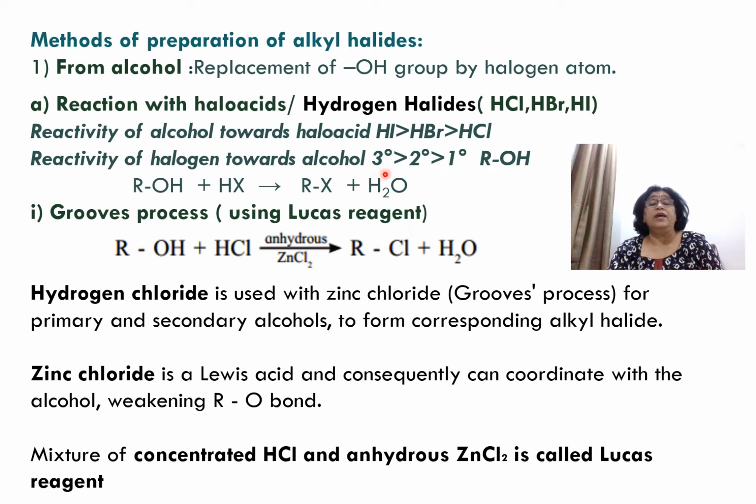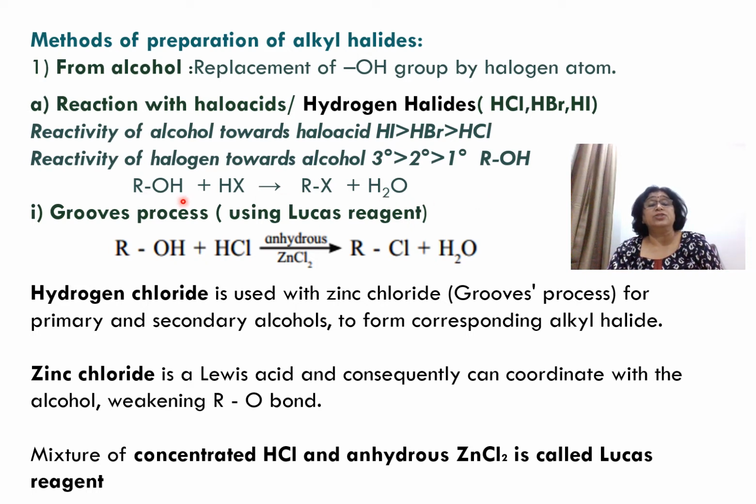So 3-degree alcohol forms the tertiary butyl cation. Likewise, 2-degree alcohol will form isopropyl cation, and 1-degree alcohol will form ethyl cation. If you compare the stability of these cations, the 3-degree alcohol forms the tertiary butyl cation, which is most stable, then isopropyl cation, then the ethyl cation. Therefore, the reactivity of 3-degree is more than 2-degree, then more than 1-degree.